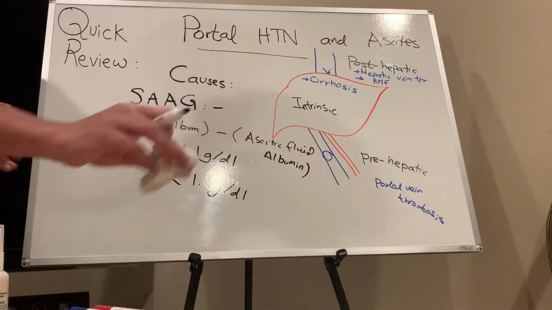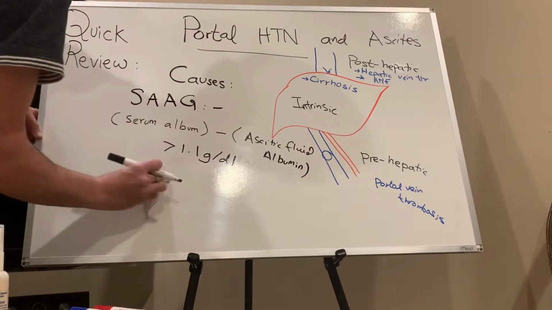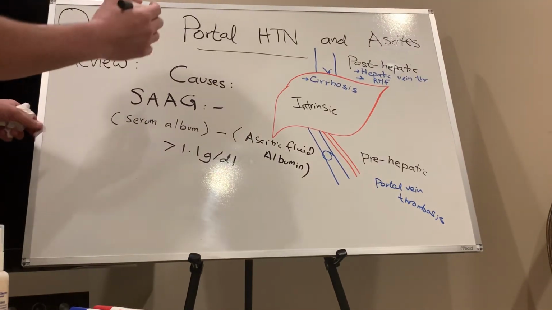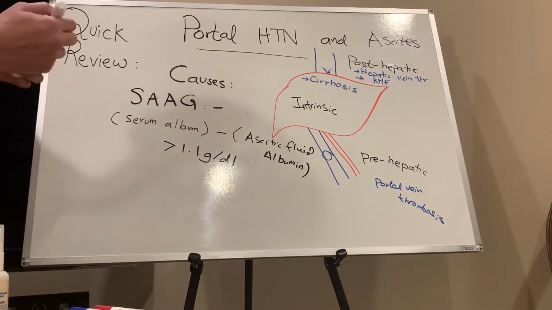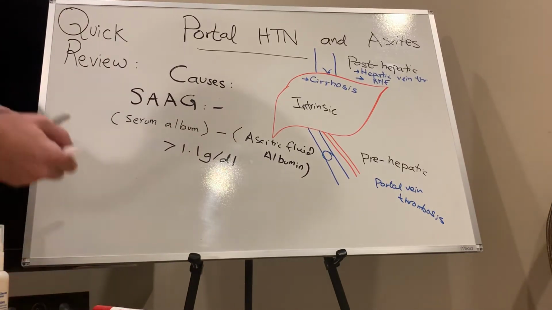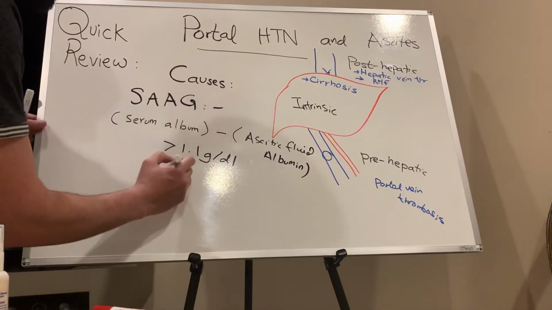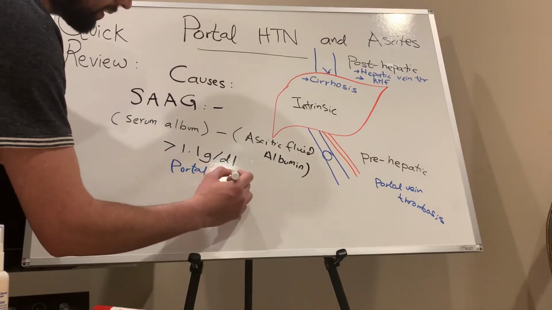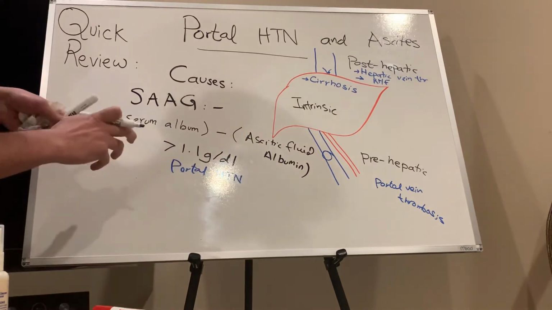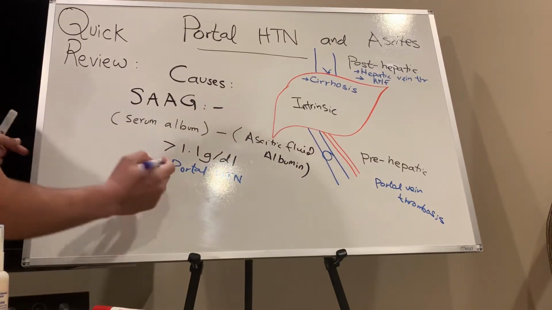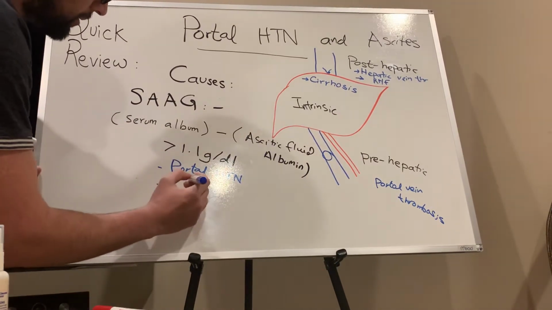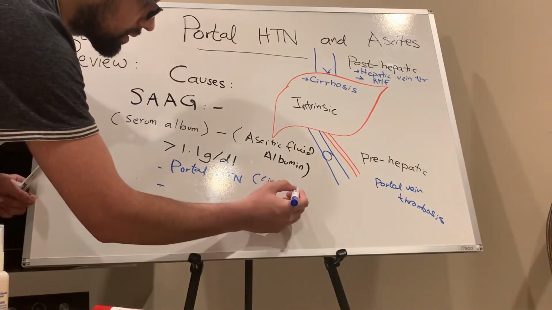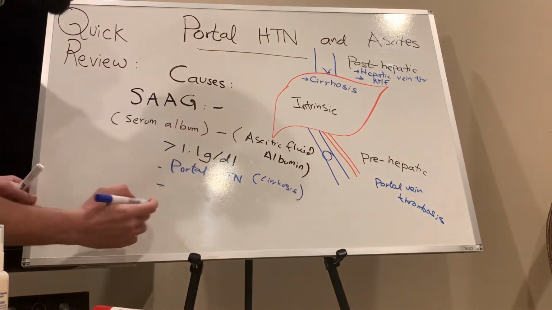So first we'll talk about portal hypertension related causes. There will be a higher gradient. Now what are the causes? Portal hypertension related, where the gradient will be increased. This is cirrhosis, where the gradient will increase.